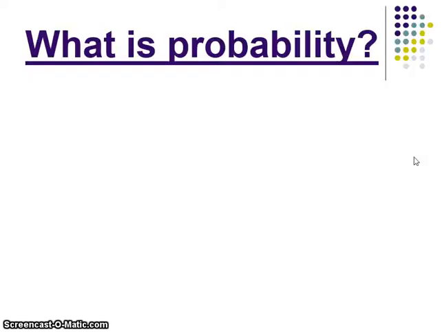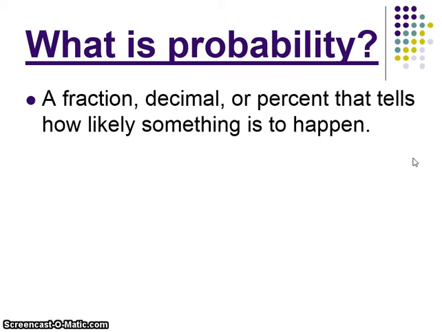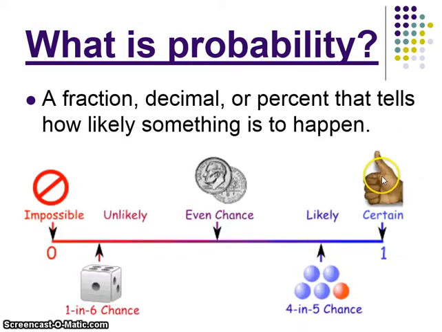So when we've seen these probabilities, what is it? Probability is a fraction, decimal, or percent that tells how likely something is to happen. What is the likelihood of an event occurring, in other words? Probability is always somewhere between impossible and certain. Impossible meaning it cannot happen ever. Certain meaning it will happen all the time.